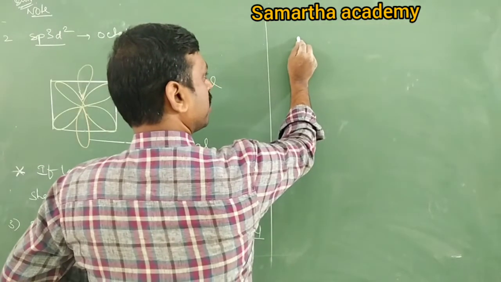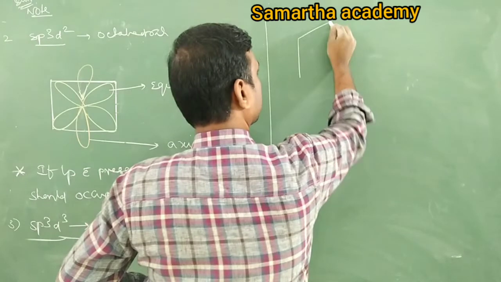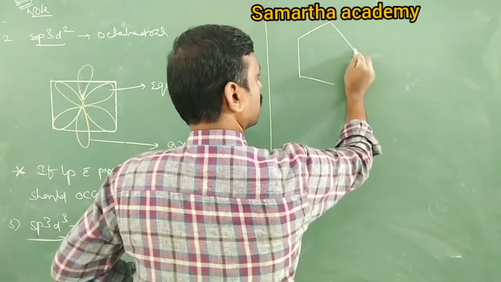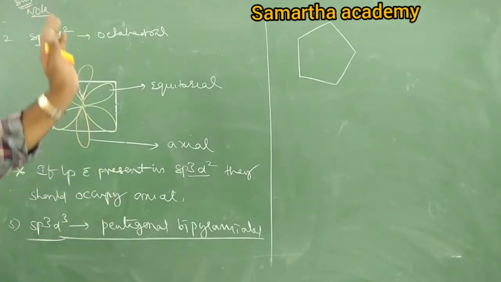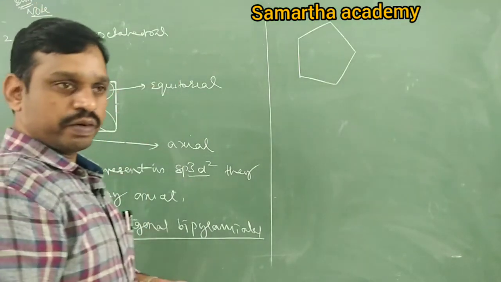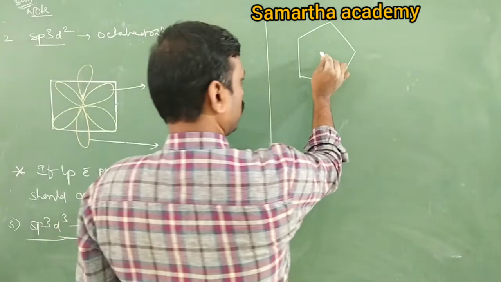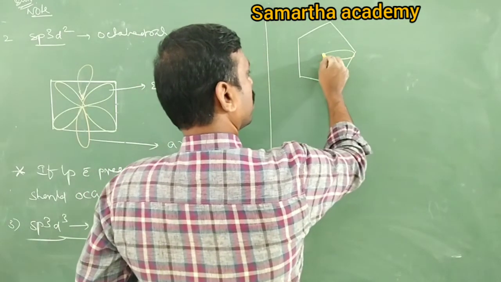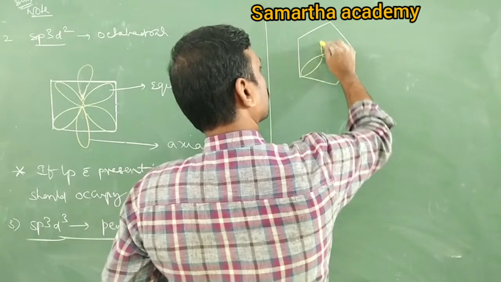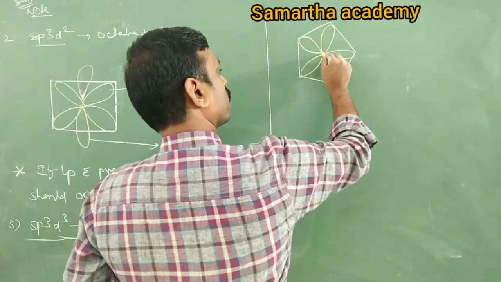It is like this, a pentagonal structure, just like ribose sugar. You have studied in DNA, RNA, no? The 5 membered ring. So it is 1 2 3 4 5.